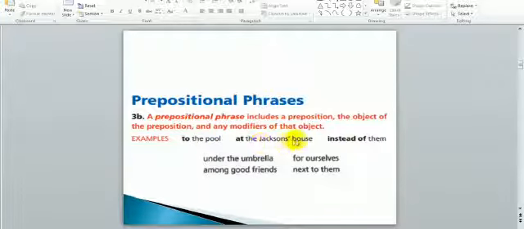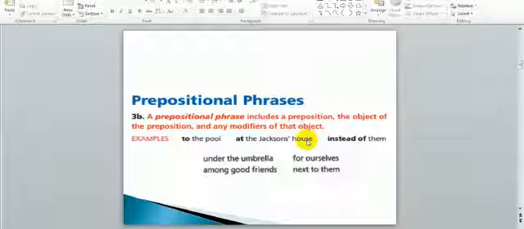At the Jackson's house, it should be at the Jackson's. Ask yourself, is it at the Jackson's or at the house? Actually it is at the house. That's why house is the object of the preposition. You will ask me, what is Jackson? Jackson is the noun that modifies the house.